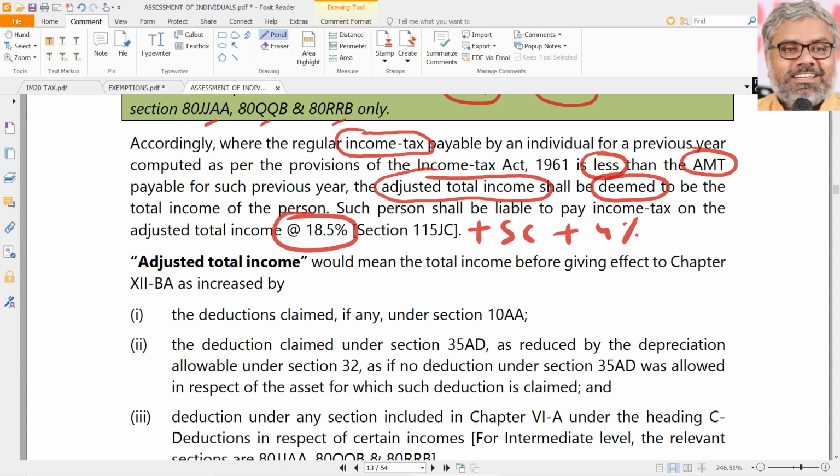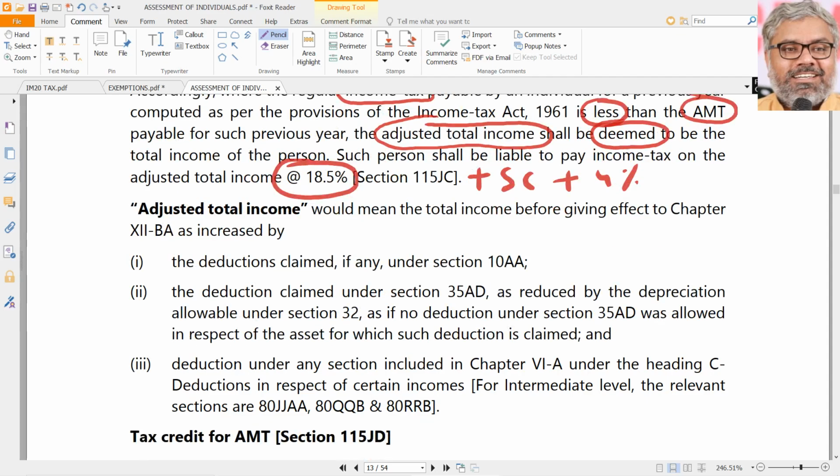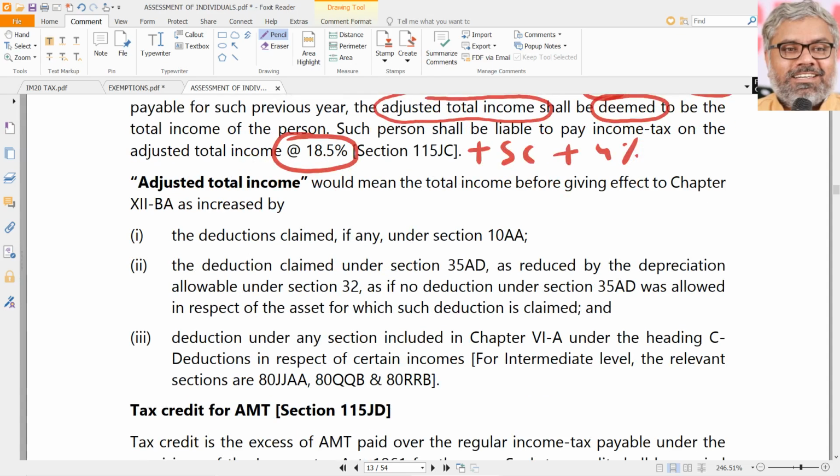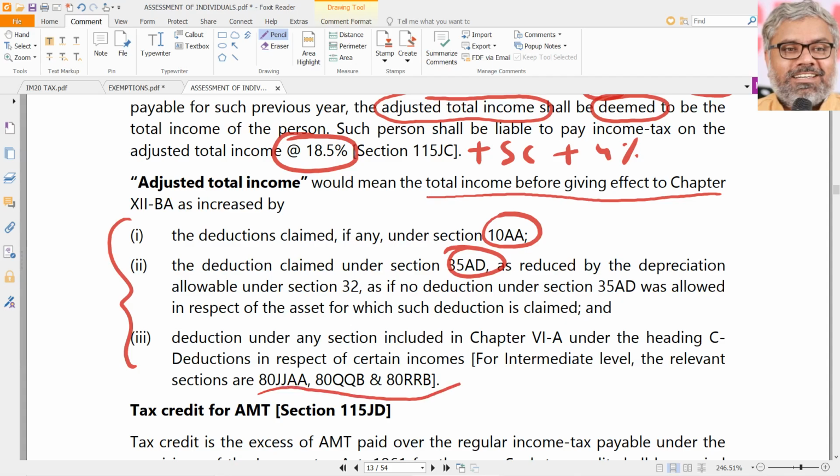Now we have to find out adjusted total income. What is adjusted total income? Same things. All the three that we know, they have to be added to the total income. Simple. Means the total income before giving effect to these things like 10AA benefit, 35AD benefit, or the deductions under chapter 6A, some of them which are related to incomes.